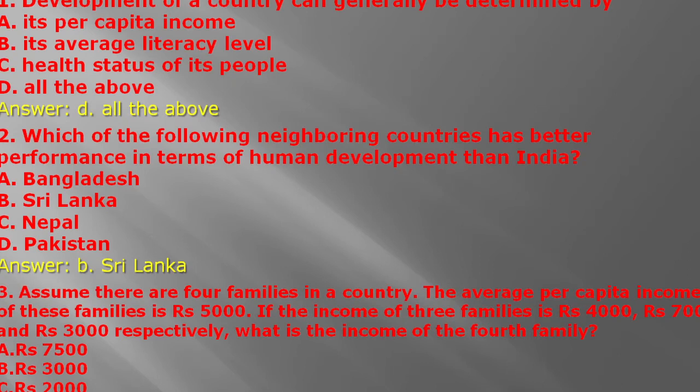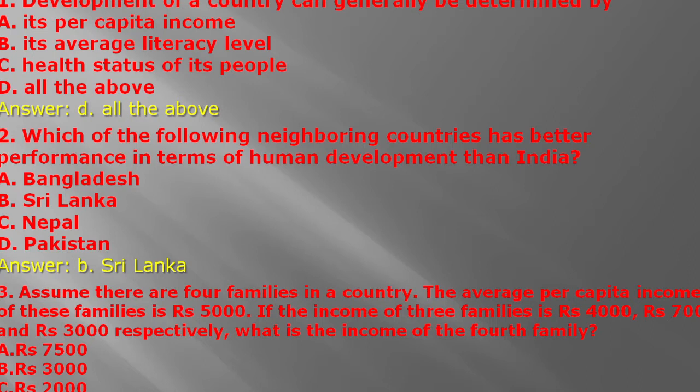Development of a country can generally be determined by its per capita income, its average literacy level, and the health status of the people. All of the above. Which of the following neighboring countries has better performance in terms of human development than India? Bangladesh, Sri Lanka, Nepal, Pakistan.